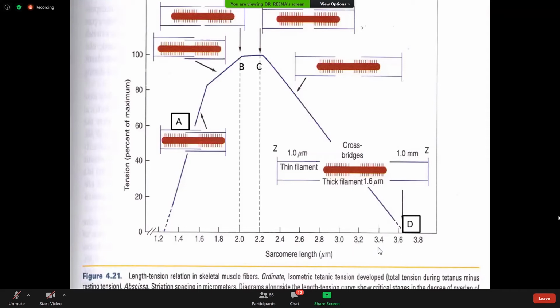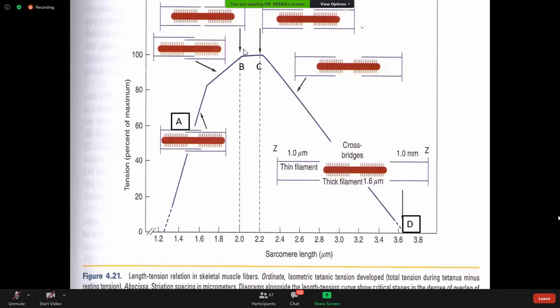This x-axis represents the length of the sarcomere, while the y-axis represents the tension, the percentage of maximum tension developed within the muscle. So here, as the length of the sarcomere increases, the thin filaments are pulled apart from the thick filament. So there is no cross bridge formation and the tension reduces. At this point, tension becomes 0. So look at here, the tension becomes 0.